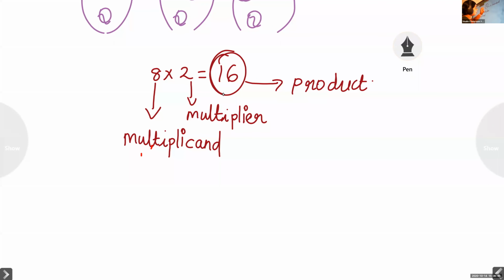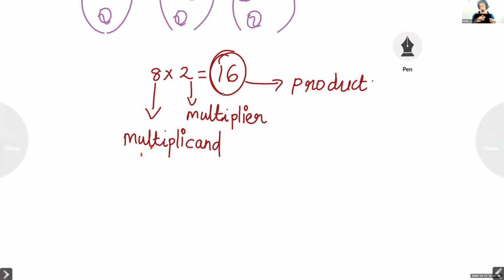If we want to write that addition in the multiplication form, you have to write like this. Otherwise 2 plus 2 plus 2, if you add 8 times, you will get 16. If you want to write the same repeated addition as multiplication, it is 8 times 2 equal to 16. That means 8 times we added 2 and we got 16.